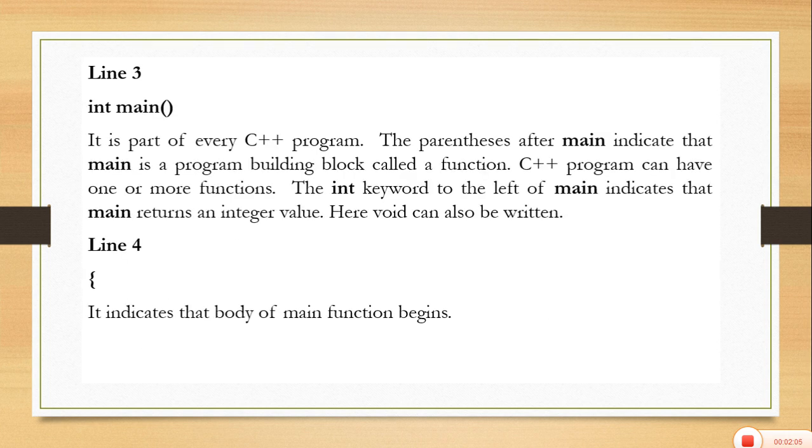Next is line 3, int main with a bracket sign. It is part of every C++ program.